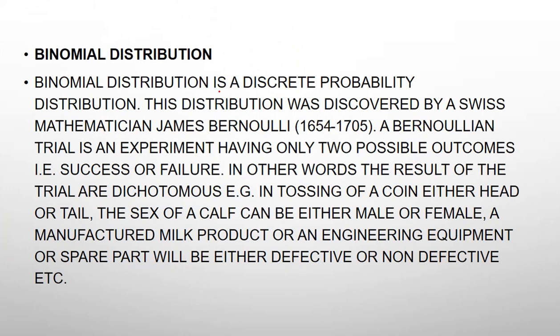Binomial distribution is a discrete probability distribution. This distribution was discovered by a Swiss mathematician James Bernoulli. A Bernoullian trial is an experiment having only two possible outcomes, that is success or failure. It means binomial distribution only deals with two possible outcomes, either rain or sunny, either head or tail, either success or failure, defective or non-defective. These are some examples of binomial distribution. We will study a lot of examples in this video also.